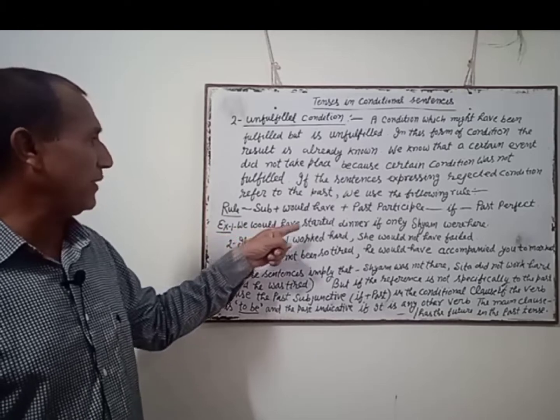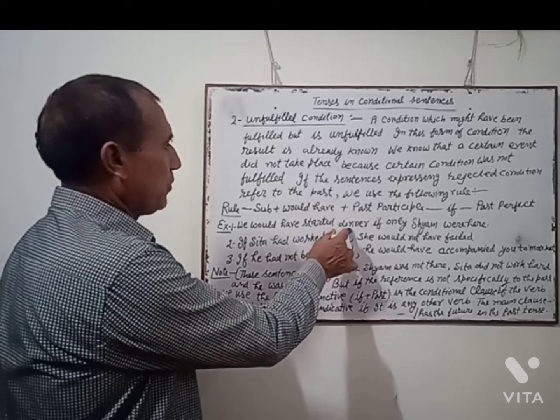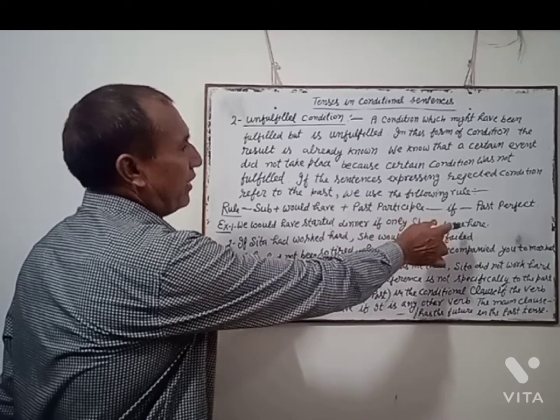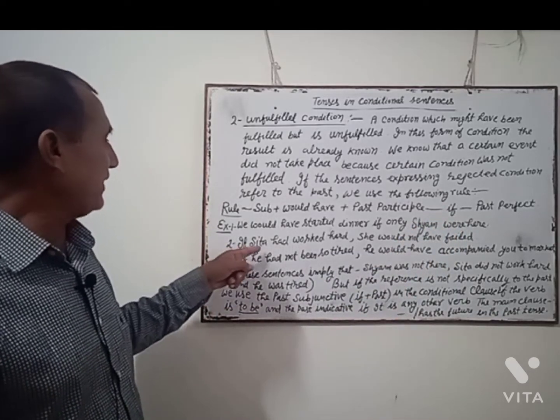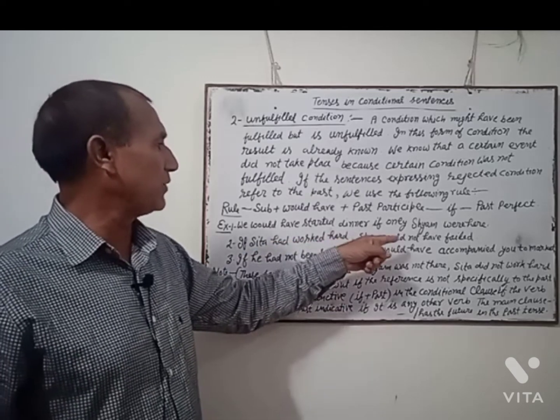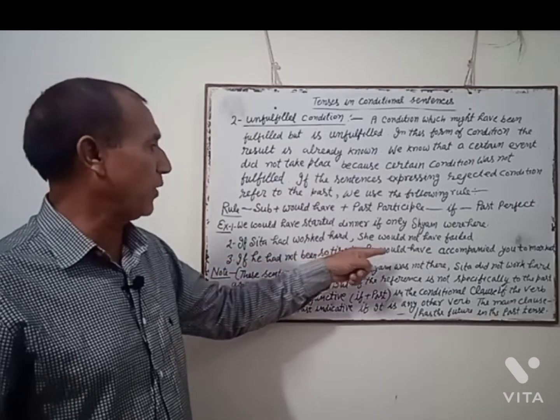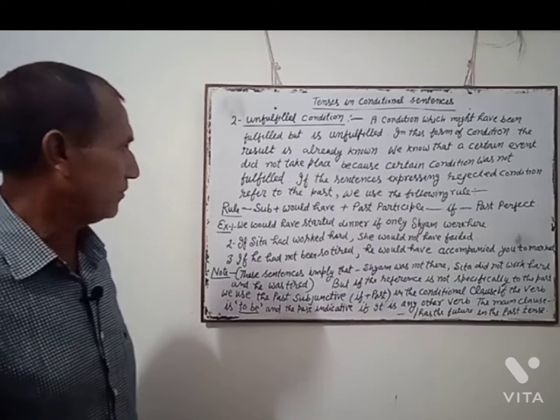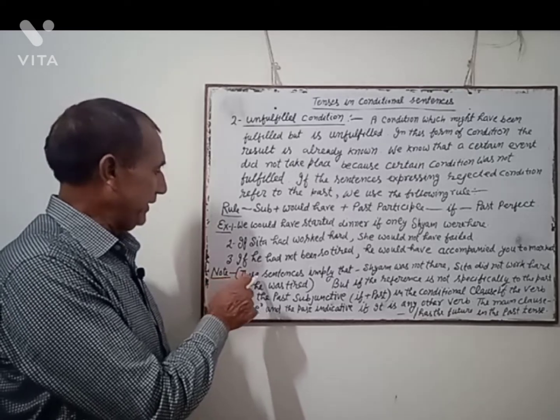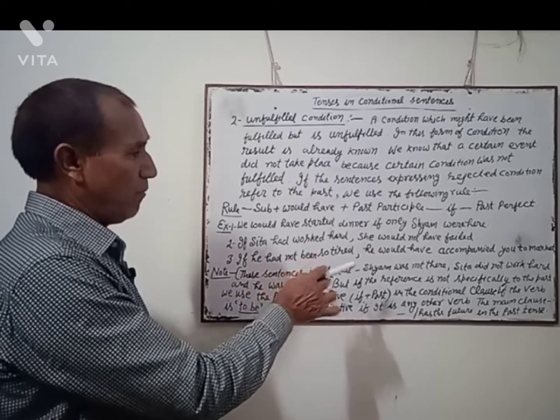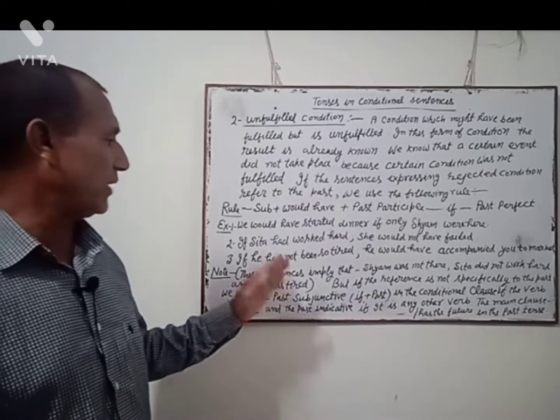For example, we would have started dinner, past participle, if only Shyam were here, past perfect. If Sita had worked hard, she would not have failed. If he had not been so tired, he would have accompanied you to market. Note, these sentences imply that Shyam was not there, Sita did not work hard, and he was tired.